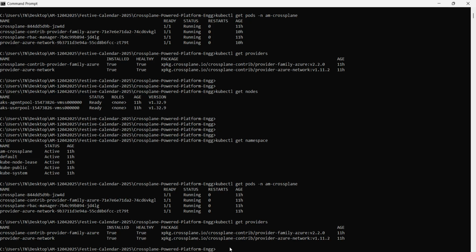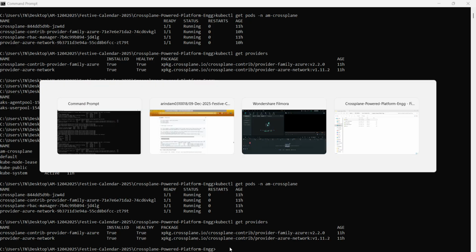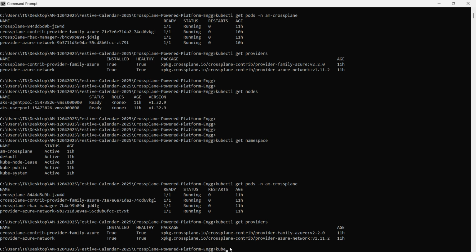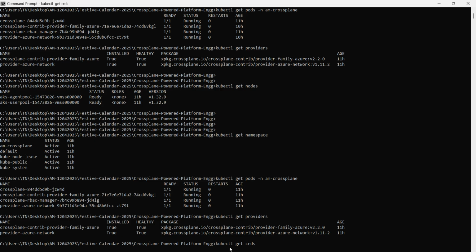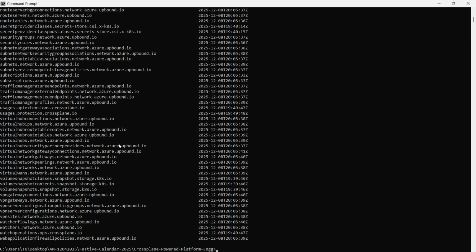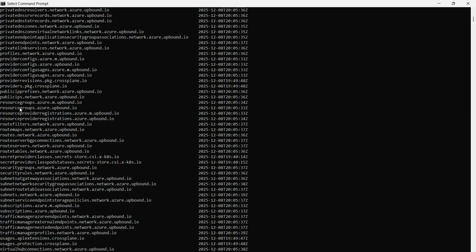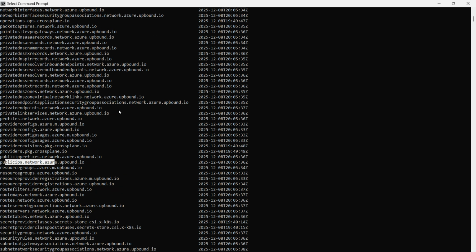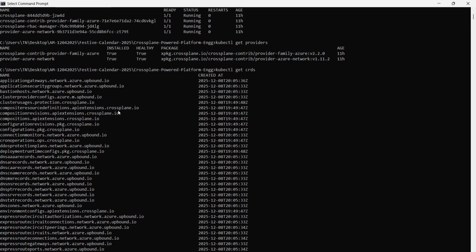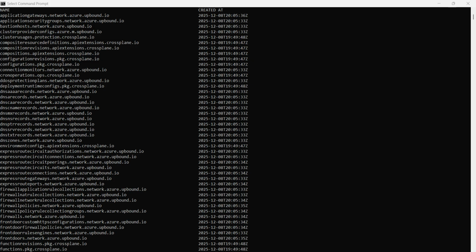So, for example, I can show you right now kubectl get CRDs. Okay, so here you see that since I have deployed that network provider, you will see all the network components: VPN, Watcher, virtual hubs, and the peering part and everything. So this is again the peering part. Then there are public IPs and everything. So you will see every single thing out here as a provider. Okay. Now,